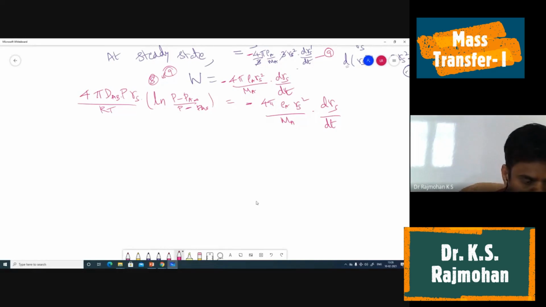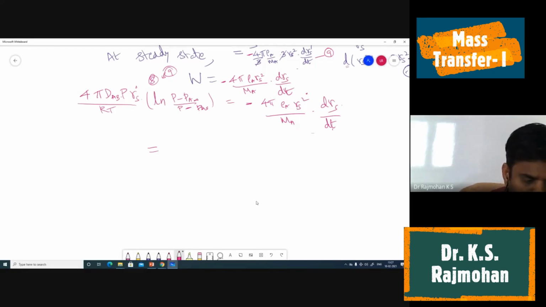On the other side we have 4 pi dab p by rt rs ln of p minus pa infinity by p minus pas. Here rs square is there, here rs is there. Can you cancel? And then we have to separate the rs terms and t terms. Is there any t there? The rest of the constant terms you can club together.